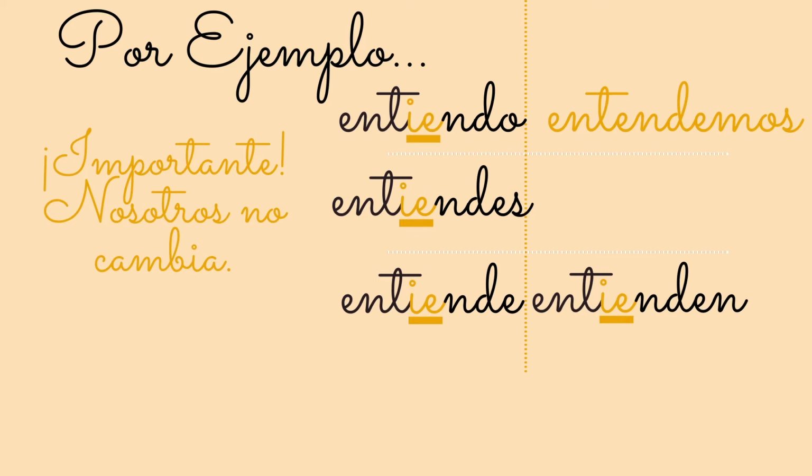Tú entiendes, the E changes to IE. Él, ella, usted entiende. Nosotros entendemos. Here, the verb does not change its stem. It only changes the ending for ER verbs. And finally, ellos, ellas, ustedes entienden.